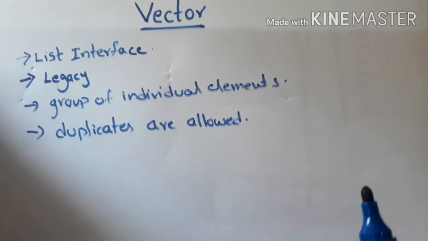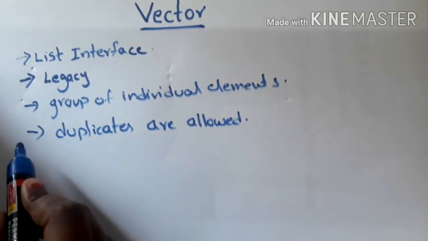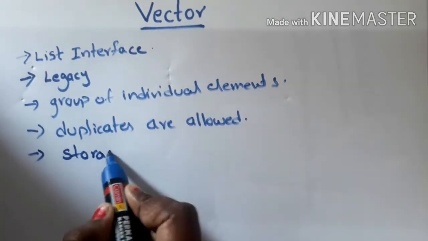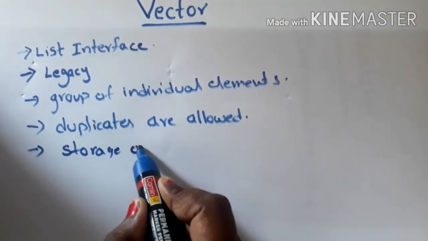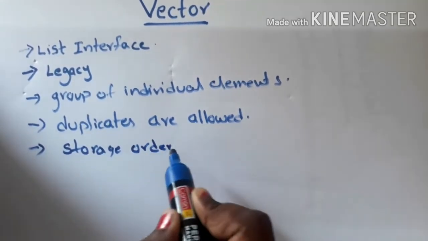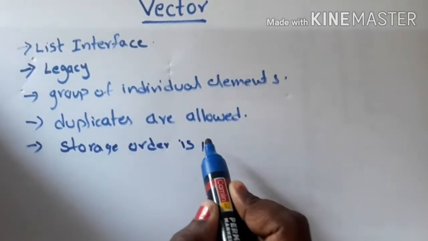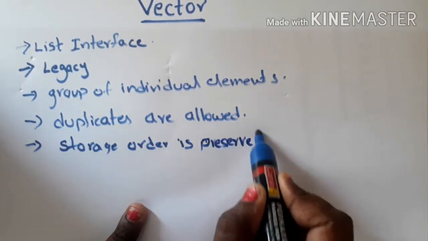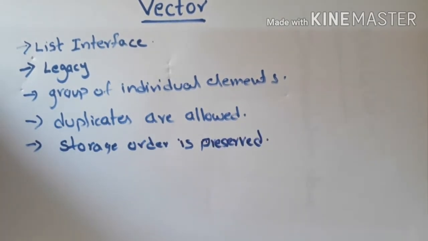What is storage order? In what order we have added the elements to the vector, the elements will be added in the same order only.